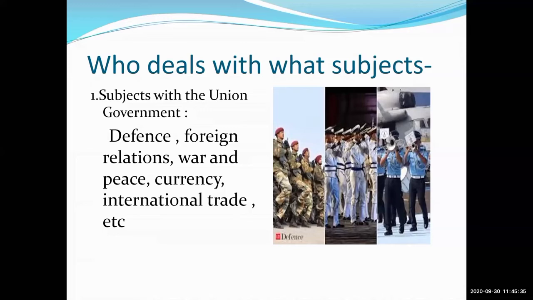Second is foreign relations. It means bonding the relations between two countries, like India and America, India and Japan. Then war and peace. They have to take care of war and maintain peace in the country.